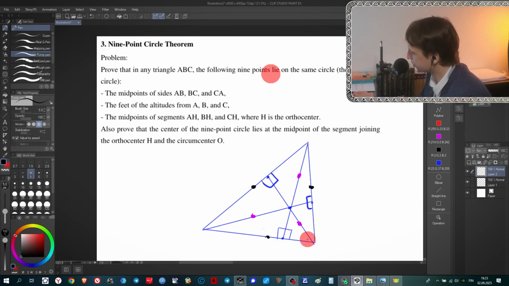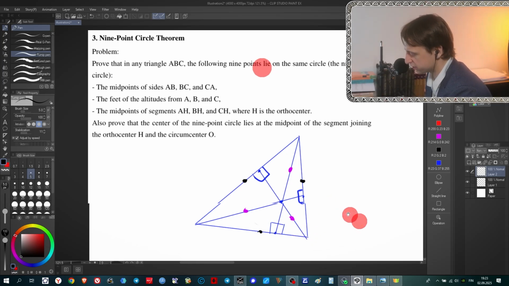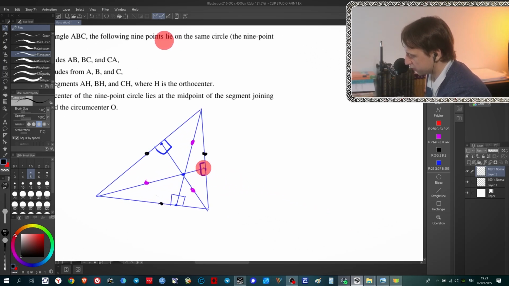So the main question that we need to ask here: how many points do we need to uniquely define the circle? And of course the right answer is three points that do not belong to the same line. It means that we can take any three of these nine points, for example this point and this point, to consider a triangle if we connect these points, and after that we consider the circumscribed circle of this triangle, and we will show that other points also belong to the same circle.